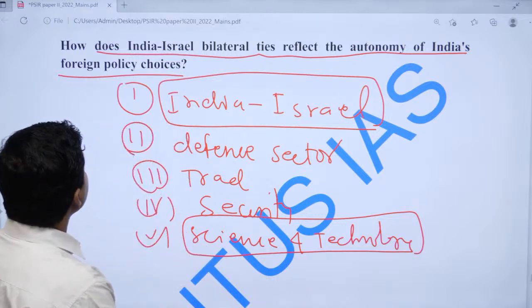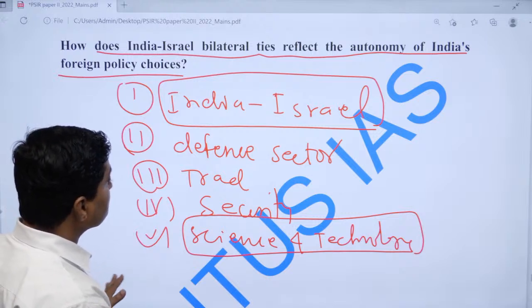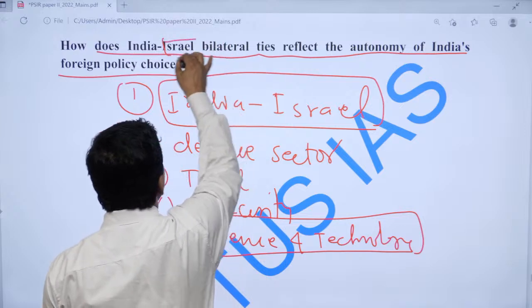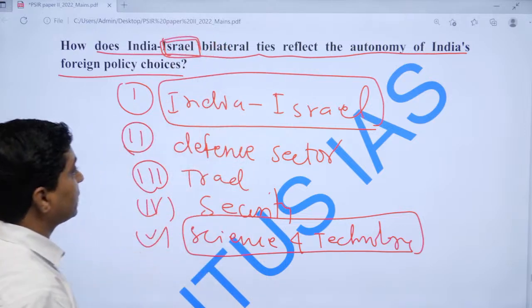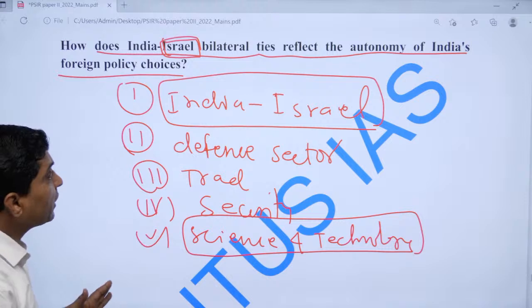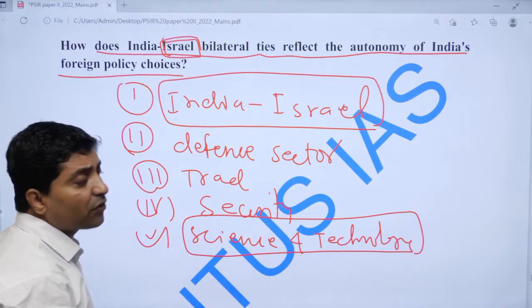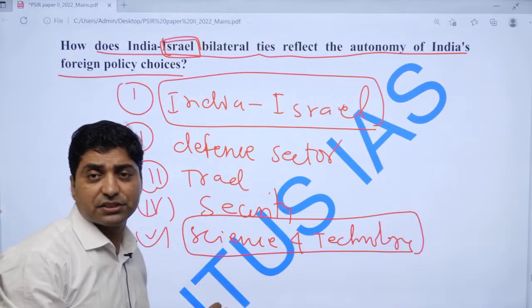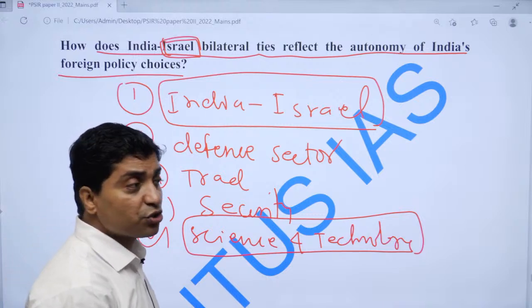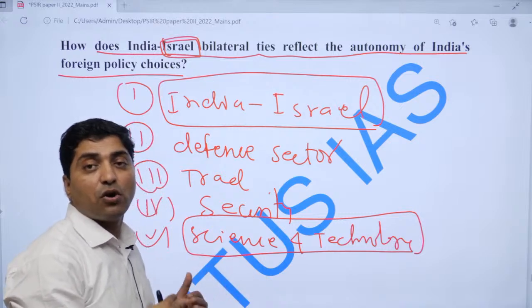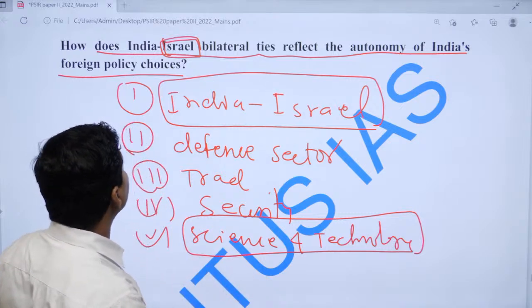Now, Israel was ignored by India till 2005, and thereafter India is not coming under pressure from the Middle East countries, that India should not have an autonomous or free relationship with Israel.